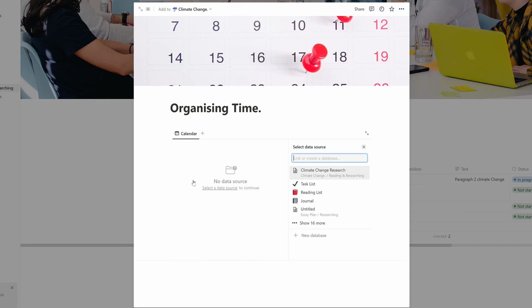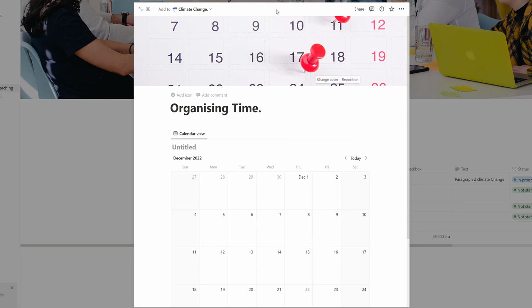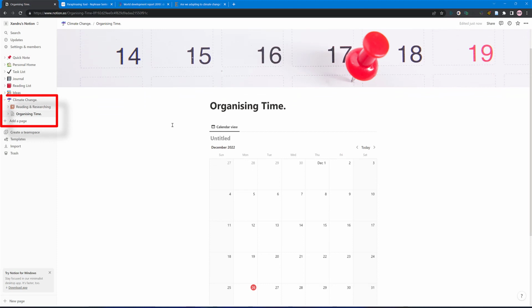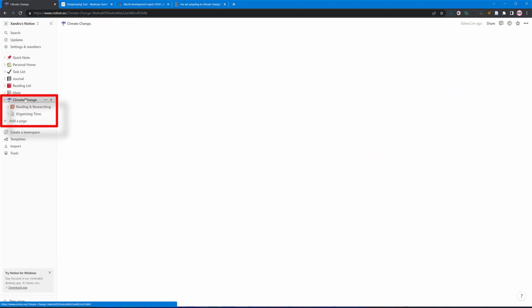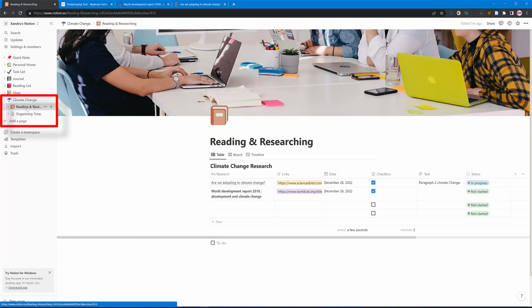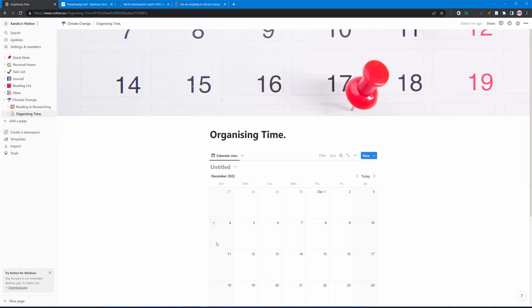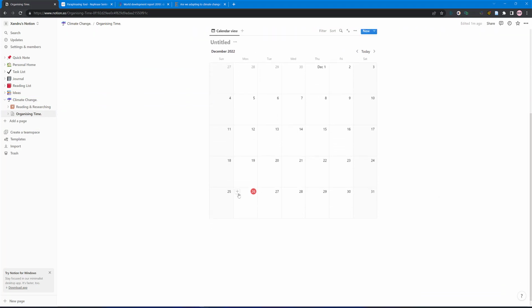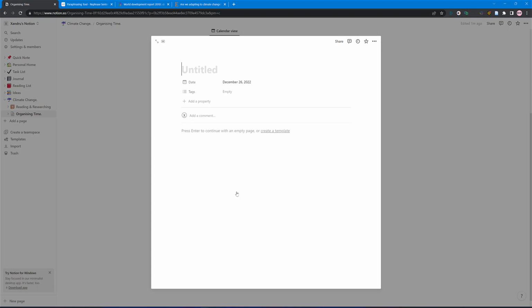Now we need to add a calendar. So come to the right at the bottom, it says new database. And there's my calendar. I'm going to maximize this. So now we've got a great option. Come to the left: climate change title, to-do list, visual plan, done all your reading and research, and now you're going to organise your time. So if I scroll down, I've got the 26th, tap on that and click plus. And you can start adding information for that specific day.